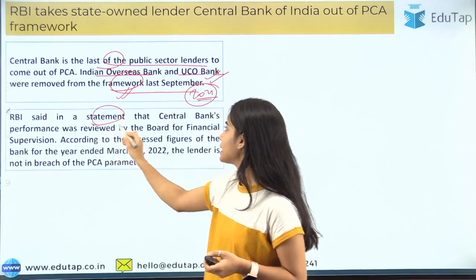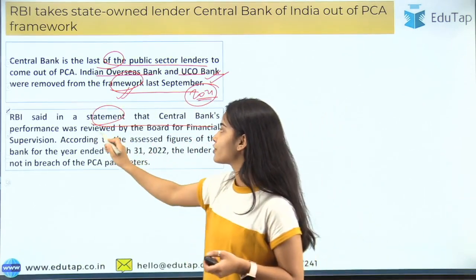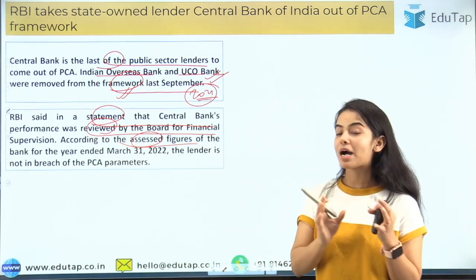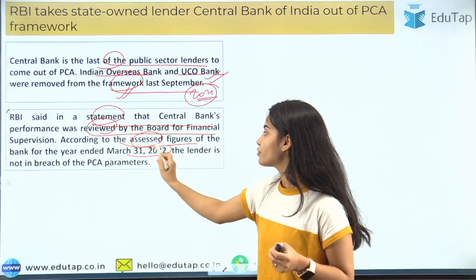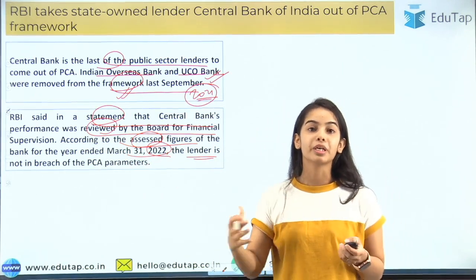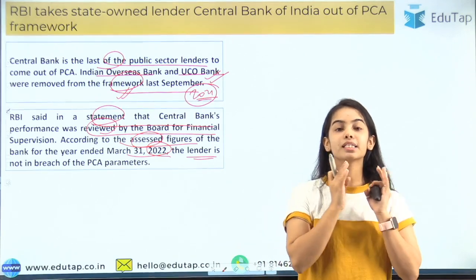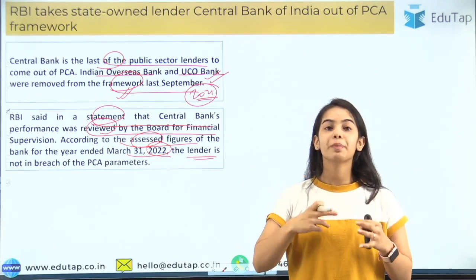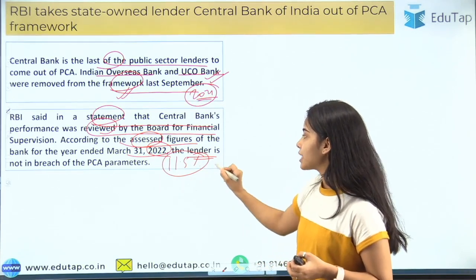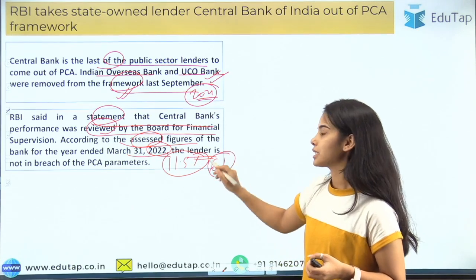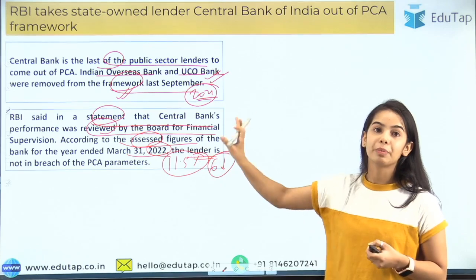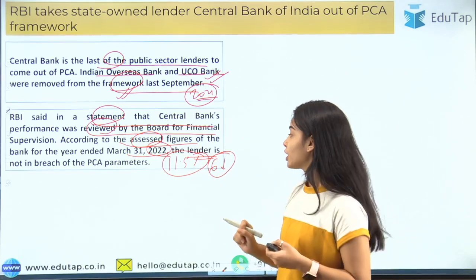RBI said in a statement that the central bank's performance was reviewed by the Board for Financial Supervision. According to the assessed figures of the bank for the year ended March 31st, 2022, the lender is not in breach of PCA parameters further. So now the bank is maintaining the PCA parameters: the CRAR is above 11.5%, and the net NPAs are below 6%. These are the parameters that the banks have to follow, okay. This I have discussed in the PCA framework session, okay.